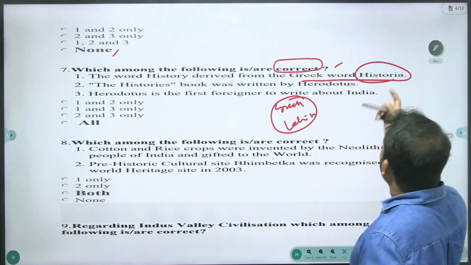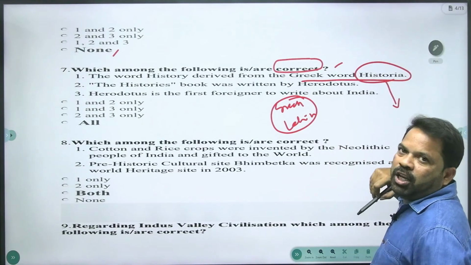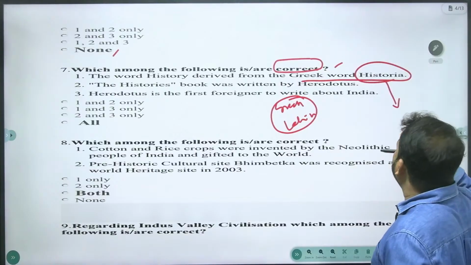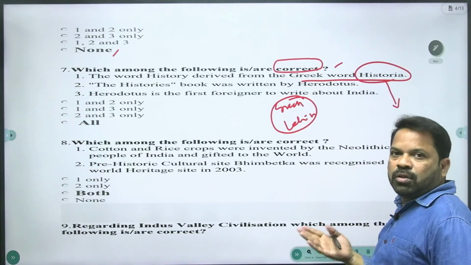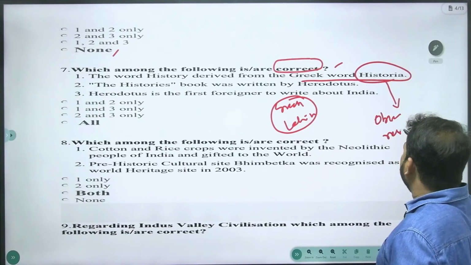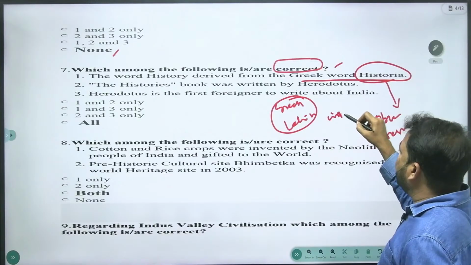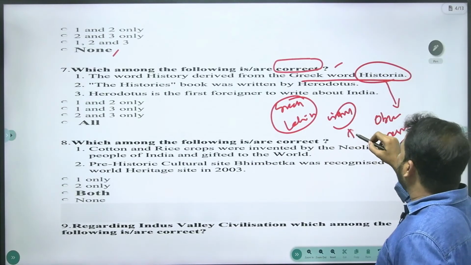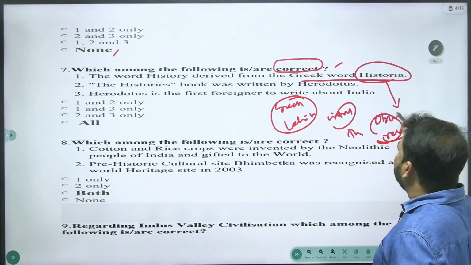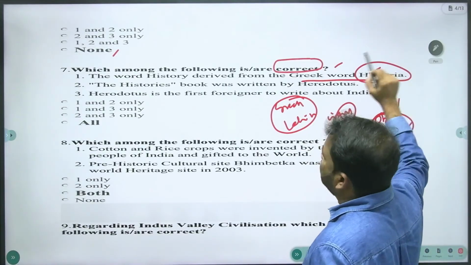Yes. And historia, what is the meaning of historia in the Greek language? It means observation, research, or inquiry. Inquiry through systematic observation or systematic research. Yes, it's the right statement.